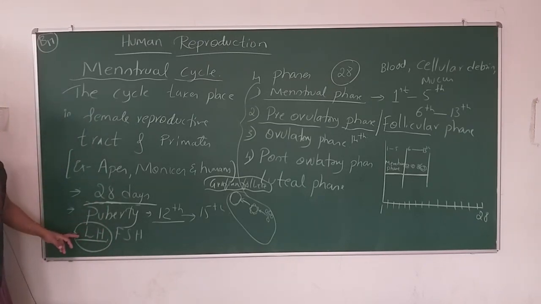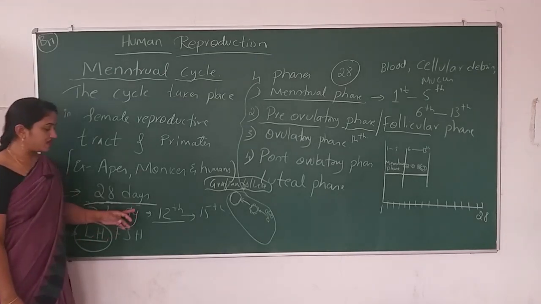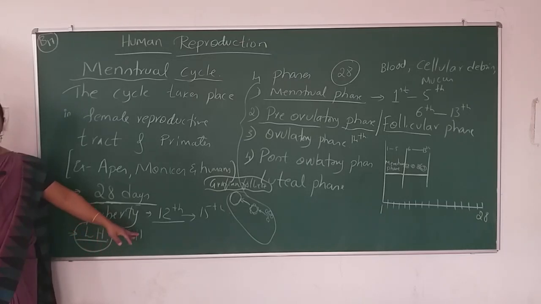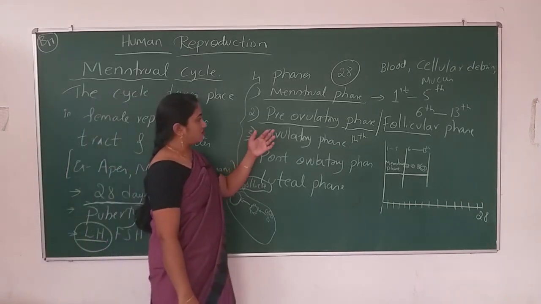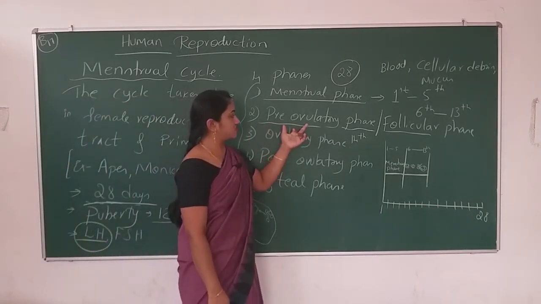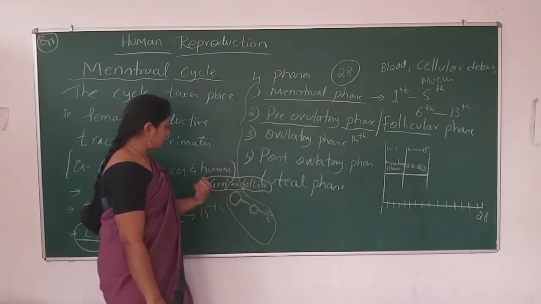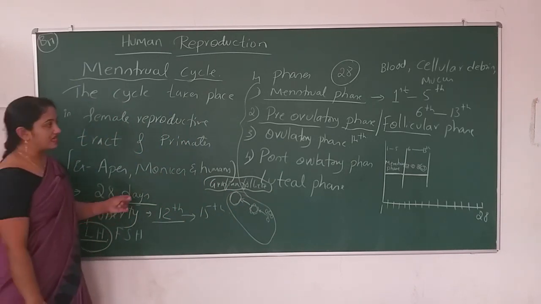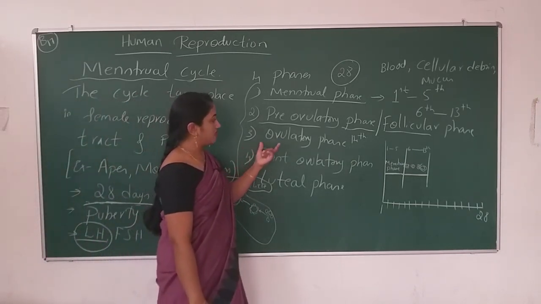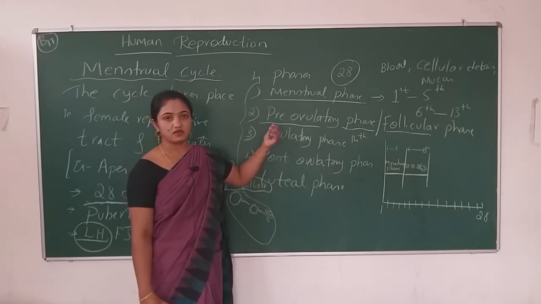Normally when a female reaches puberty, LH and FSH start secreting. FSH is the hormone which helps to develop the follicles inside the ovary. And then what will LH do? This luteinizing hormone helps in ovulation.